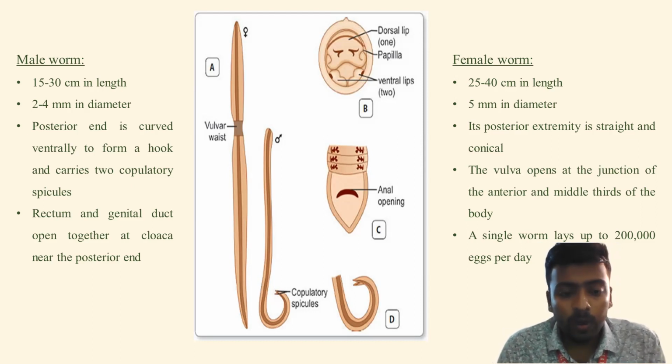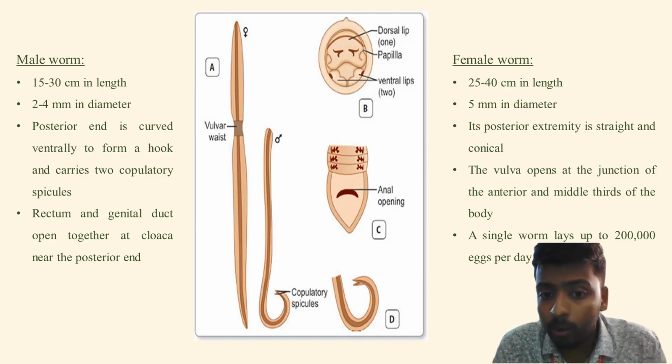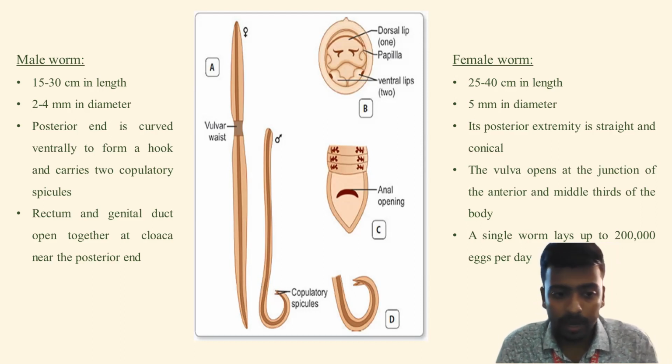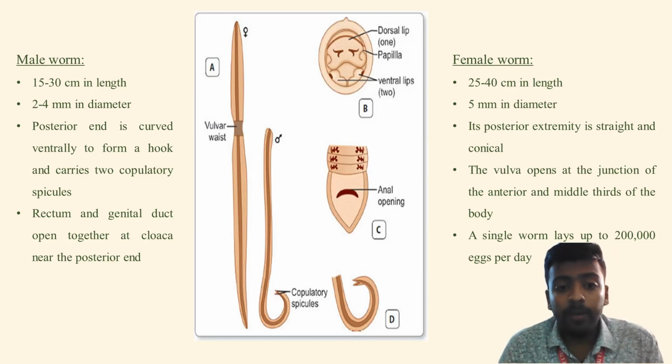And in the valvular waste, what happens? Here the reproduction occurs, and ultimately, here in section C, in the image, we can see that there is an anal opening that is in the lower part of the worm, in the posterior region, through which the female worm lays eggs. Now they lay an enormous amount of eggs, around 200,000 per day.